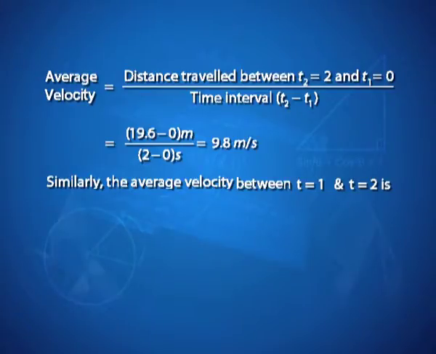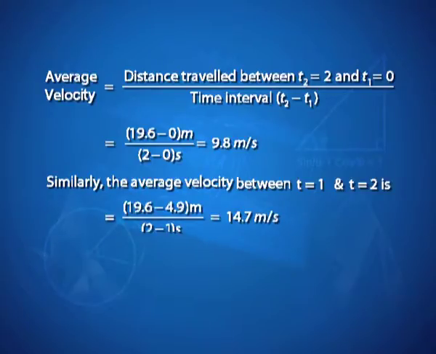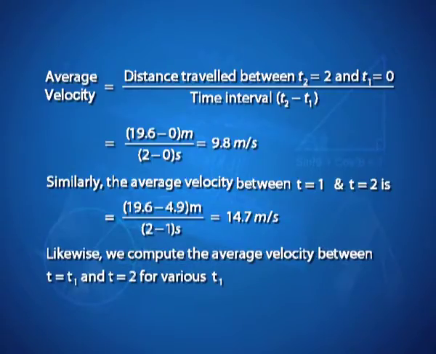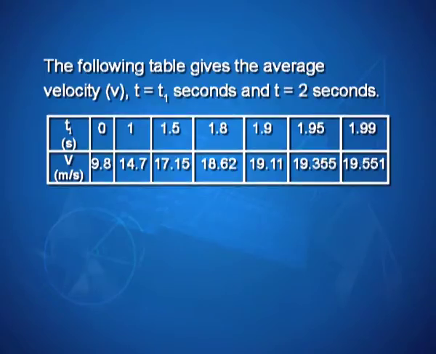Similarly, the average velocity between t is equal to 1 and t is equal to 2 seconds is 19.6 minus 4.9 meters upon 2 minus 1 seconds, that is equal to 14.7 meters per second. Likewise, we compute the average velocity between t is equal to t1 and t is equal to 2 for various values of t1. The following table gives the average velocity v between t is equal to t1 seconds and t is equal to 2 seconds.